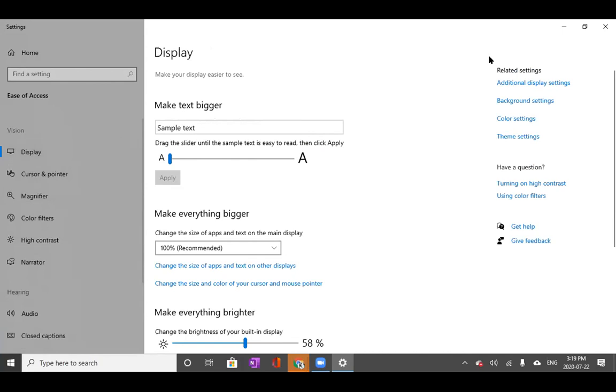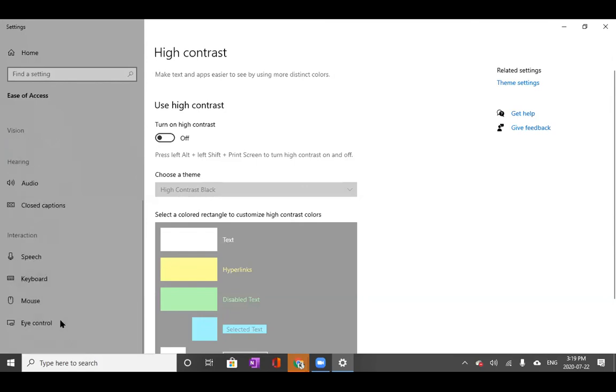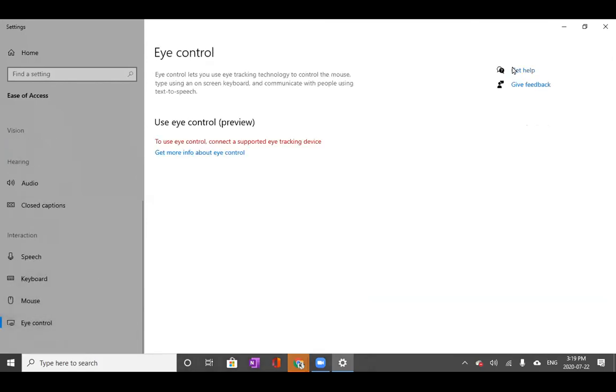So lastly here, I want to show you that there's always this option on the right to get help and more information on any of the settings in your accessibility settings. So if you want to learn more about what something means in any of these menus and guides, they're all accessible there, which is really great. A lot of them are super in depth and will help you out if you ever have any questions about what a certain setting does or how to adjust it. So that's always really great and available for you. And it's in every single section, so it will be individualized to each section.